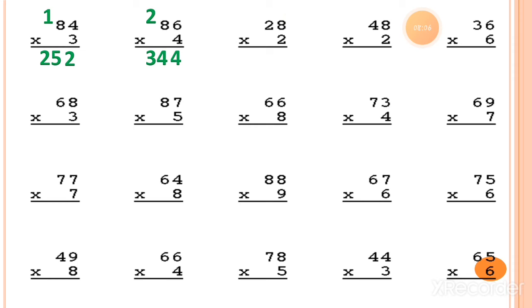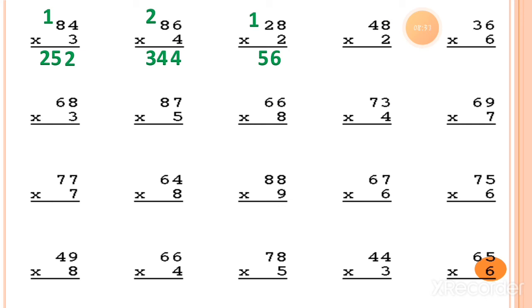Now the next sum, here is 2 8s. 2 8s, how much is it? 2 8s 16. So you can write down 6 under the ones column. 1 will move as a carry forwarded number. Now 2 2s. 2 2s 4 plus 1 is equal to 5. So the answer is 56. What is the answer for this sum? It is 56.